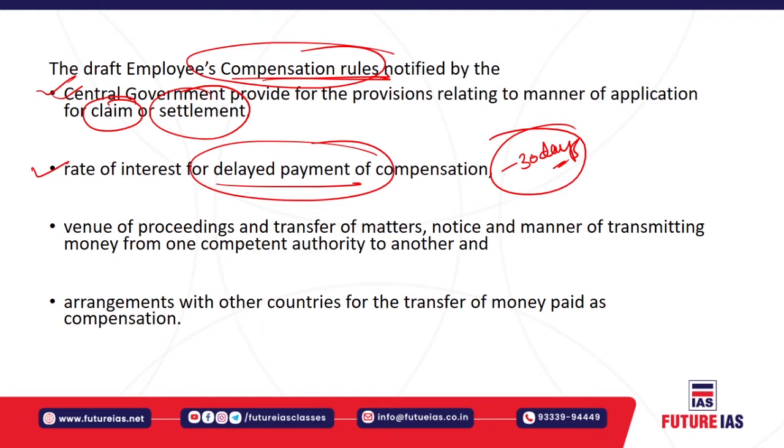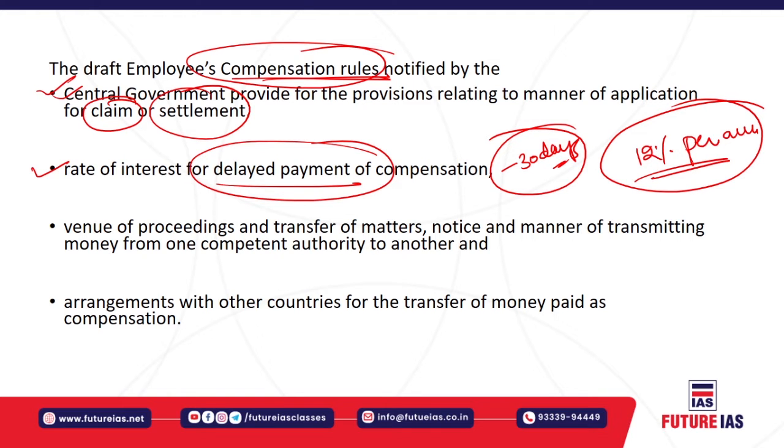The employer shall have to pay the amount, and if the employer is paying that type of compensation after 30 days, it is a simple interest at the rate of 12% per annum. So that means the employer will be liable to pay a delayed amount at the rate of 12% per annum to the employees for the delayed payment, as notified by the government of India from time to time.